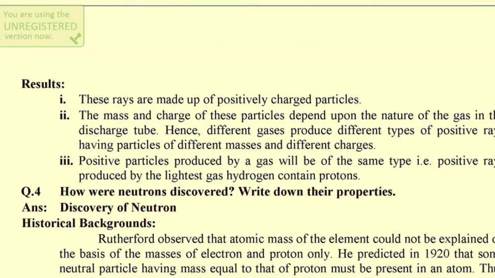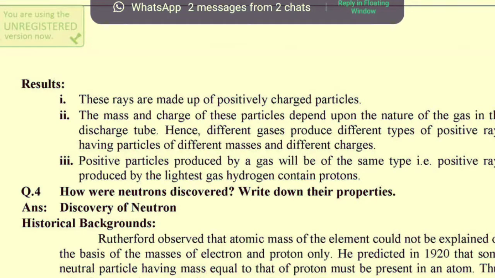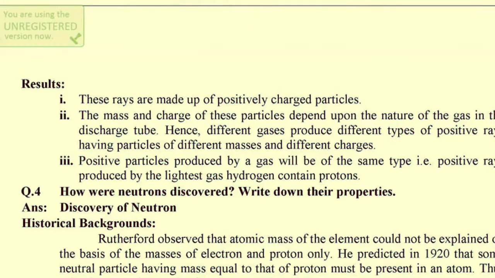Every gaseous atom and every element has different atomic mass and different size. That's why the positive ions formed inside the tube will also be different, and they have different charge. Positive particles produced by a gas will be of the same type, i.e. positive rays produced by the lightest gas, hydrogen, contain protons.